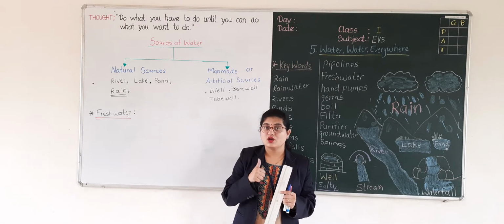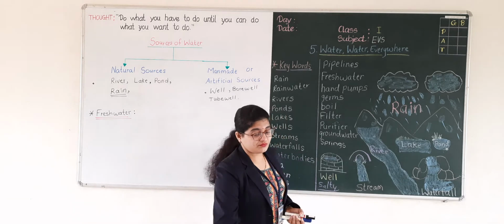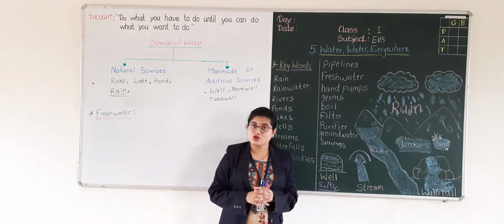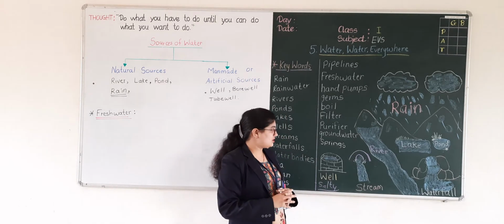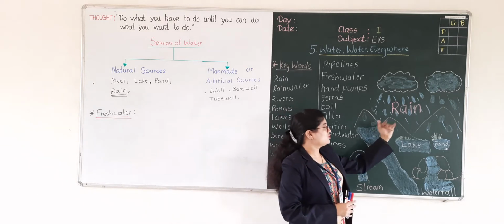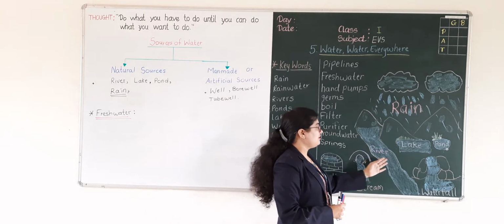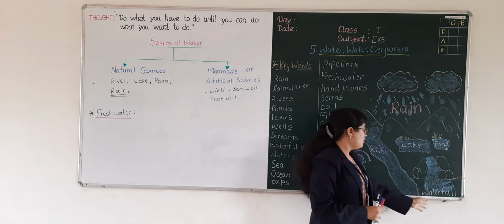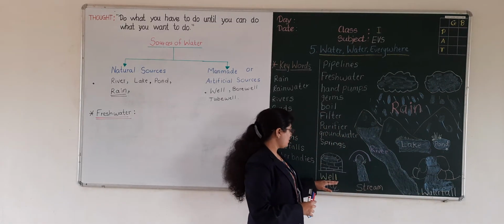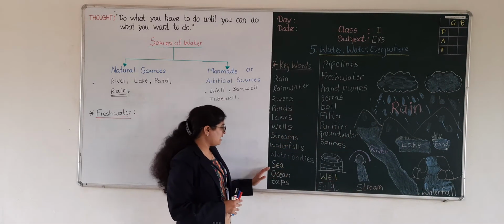Okay students? Good. Now we have seen different sources of water in the last session: the main source of water is rain, river, lake, pond, waterfall, stream, then sea and ocean.